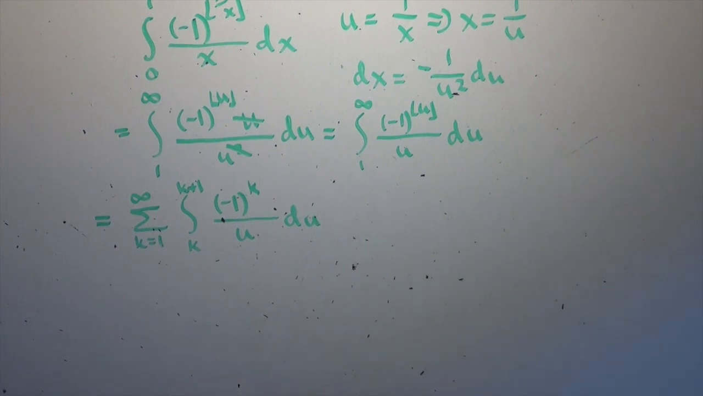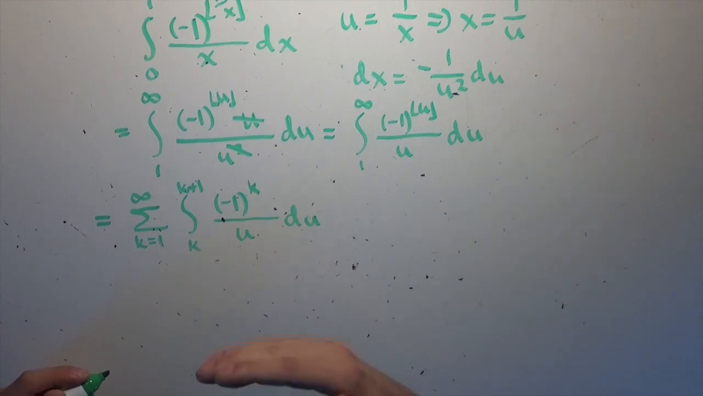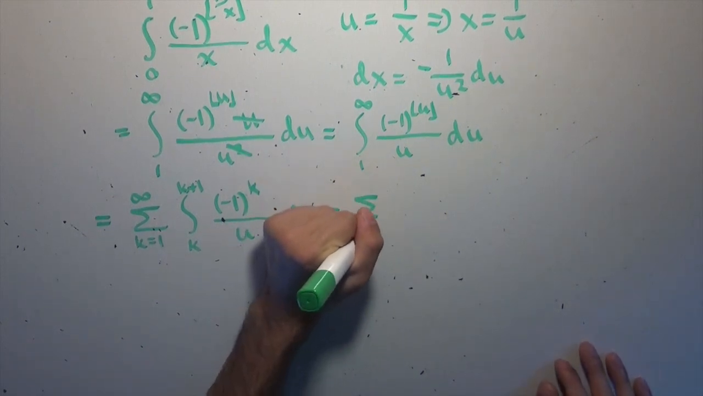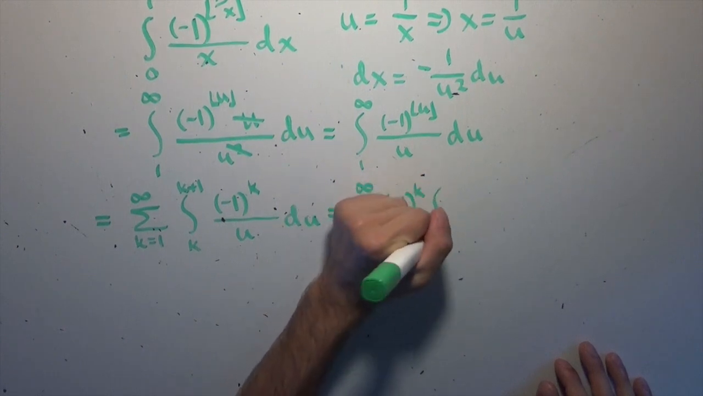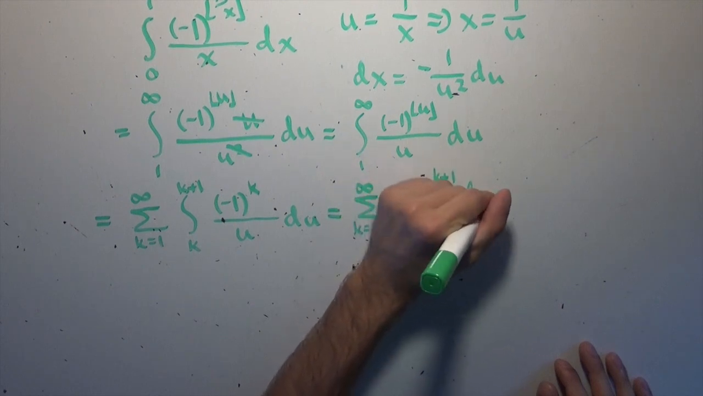Right? Because floor of u is going to be whatever value k takes on in each of these intervals from k to k plus 1. And now that power of -1 doesn't depend on u anymore, and so we can factor it out of the integral. And we have the sum from k equals 1 to infinity of -1 to the power of k times the integral from k to k plus 1 of du over u.